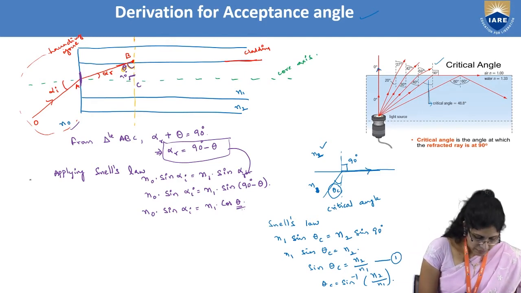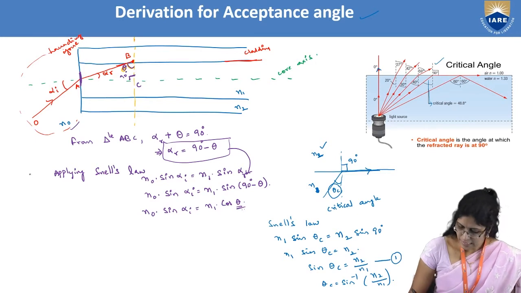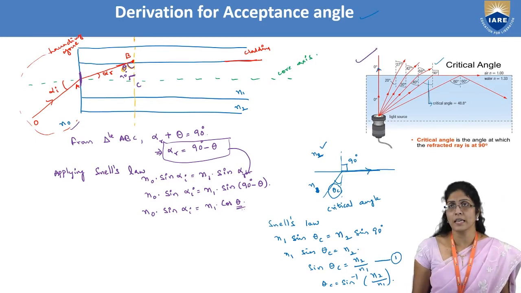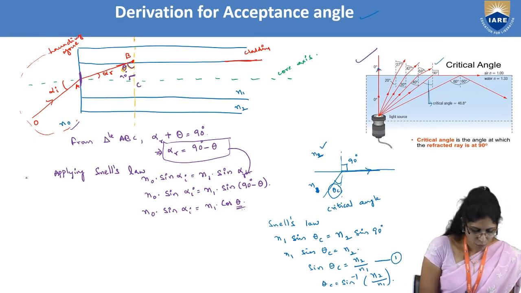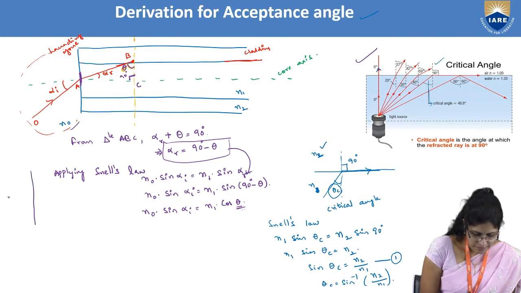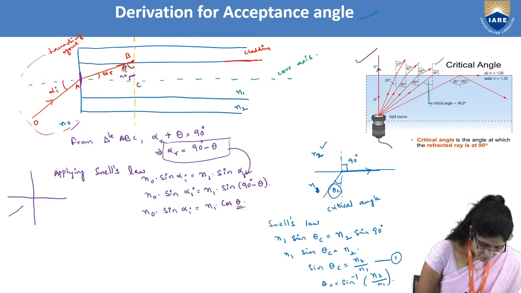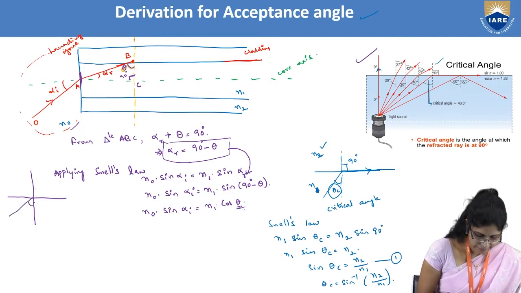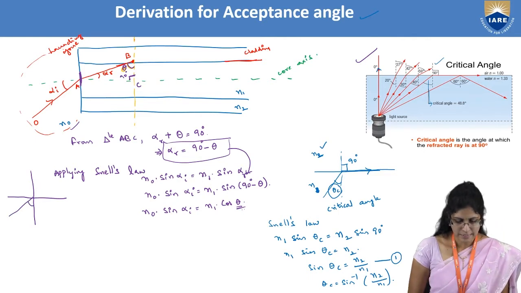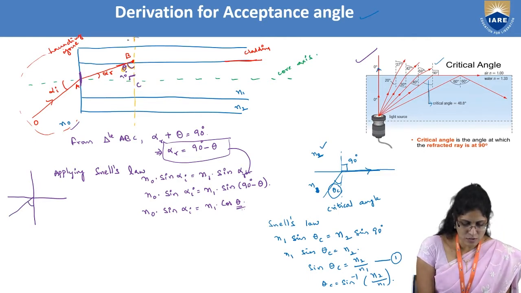This theta will play a very eminent role, as I have told you. Let me consider the same picture you are seeing on this slide. I want you to have a clear understanding, so I want to draw it separately. Let me consider one particular angle theta, completely in this zone.